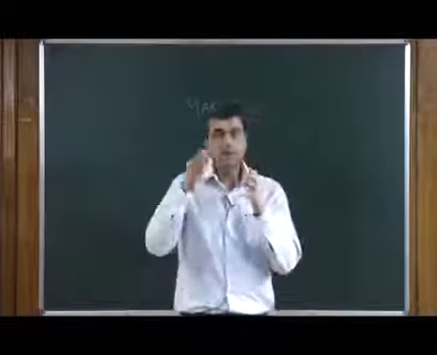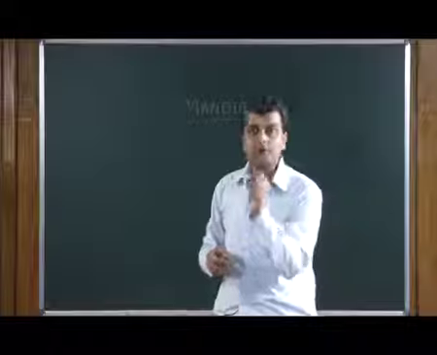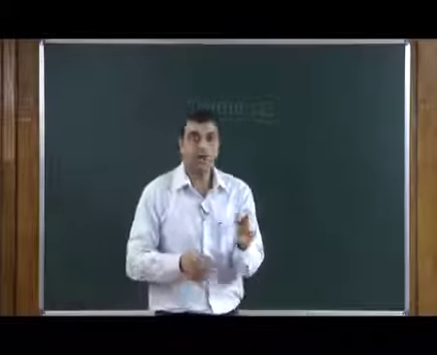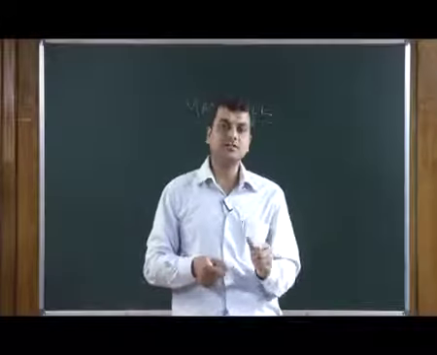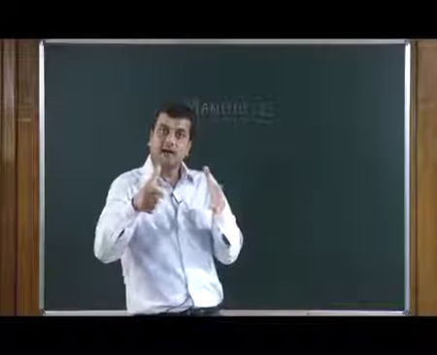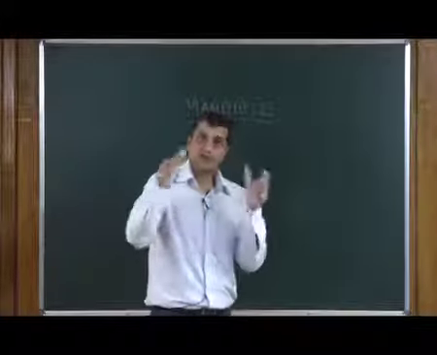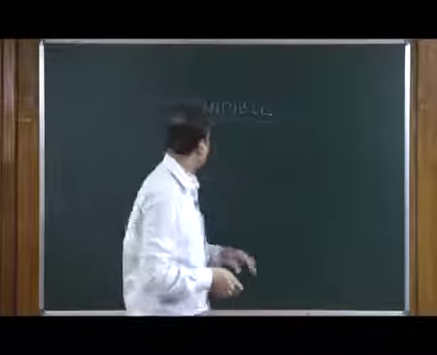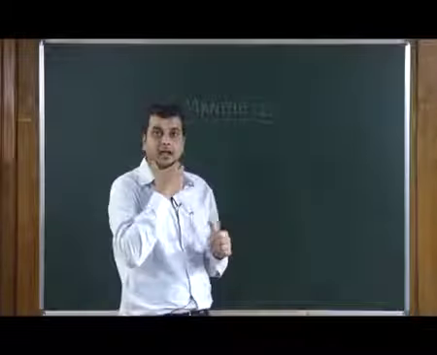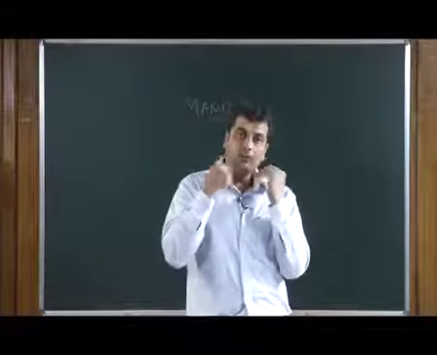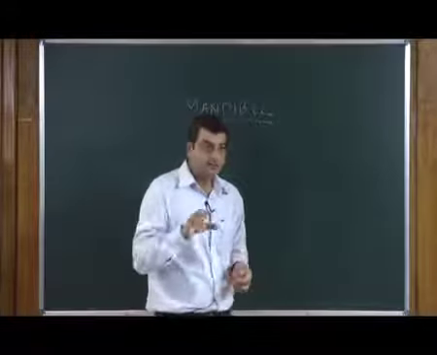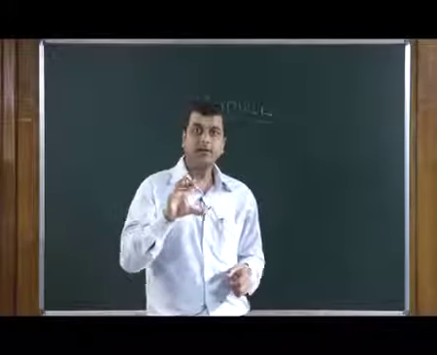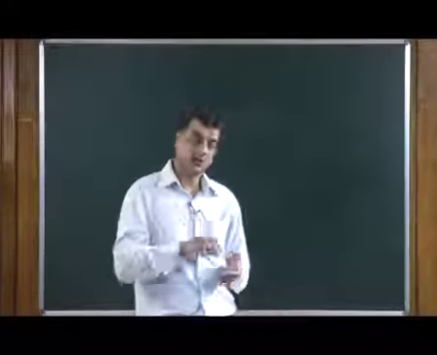Now there are many bones, and we will go one by one to each bony structure and see the specificity of each and how these bony structures cover the entire skull region. As I said, the mandible is the only mobile bone in the skull.